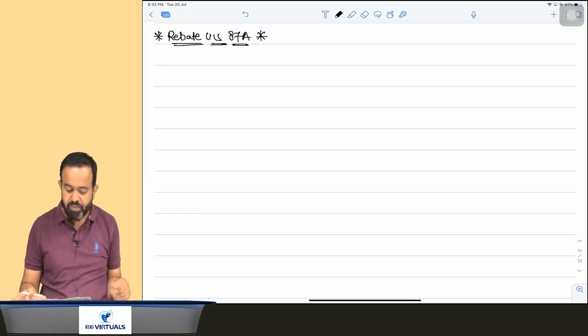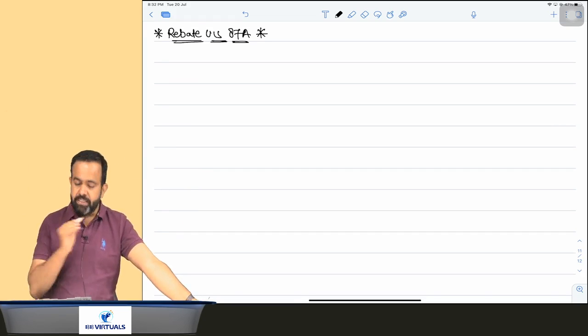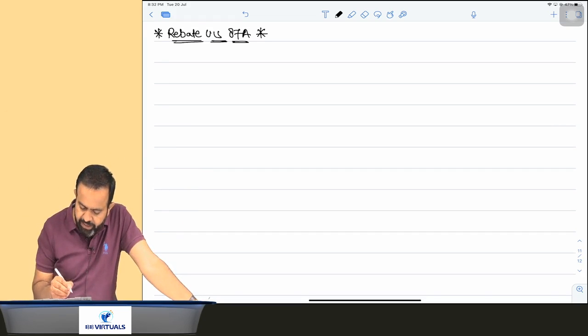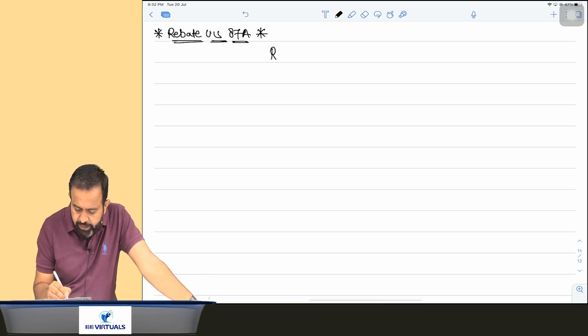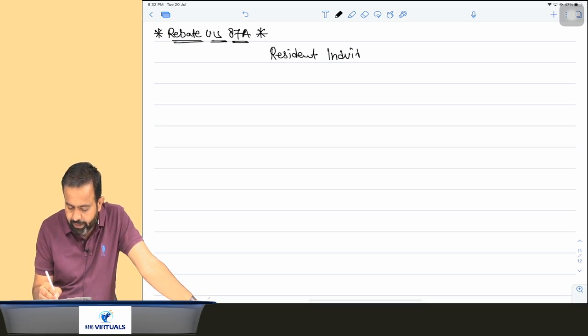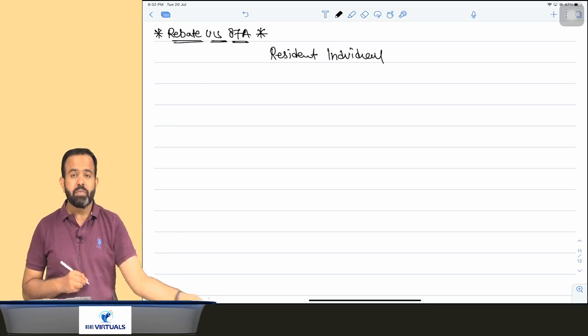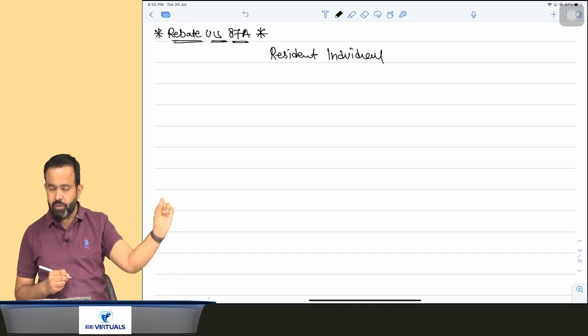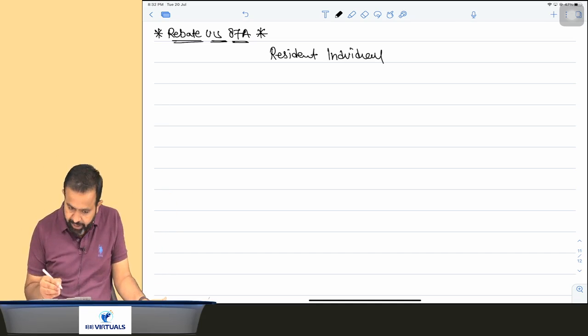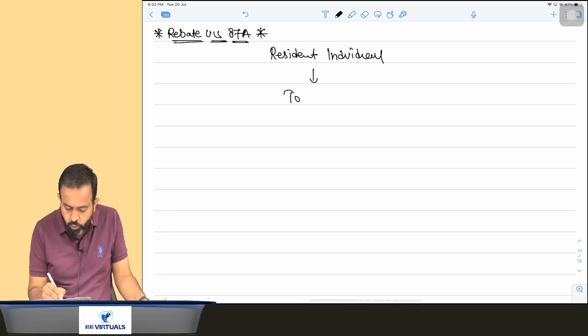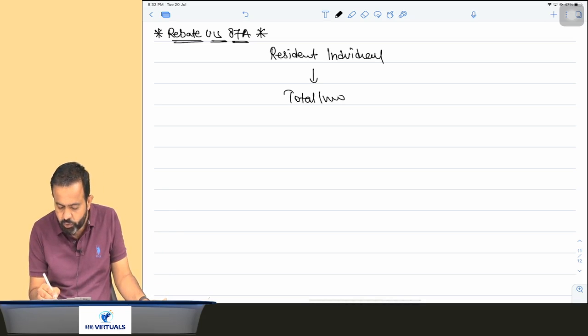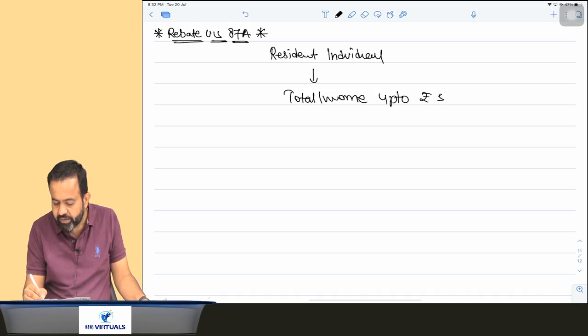This rebate is available only in case of a resident individual, and if his total income is up to rupees 5 lakh.